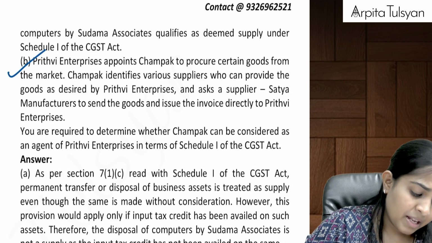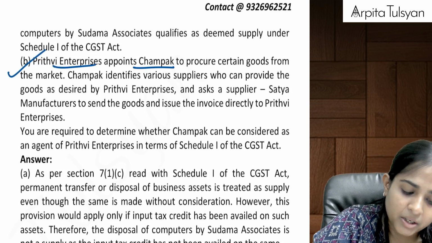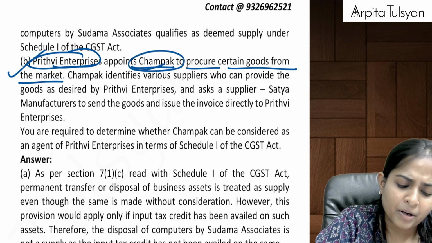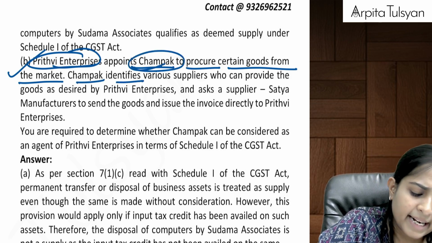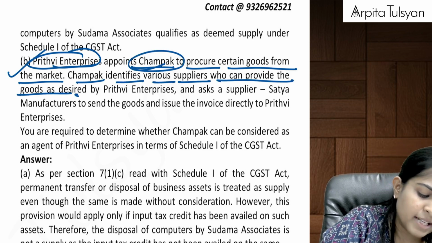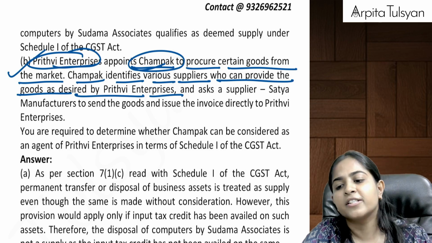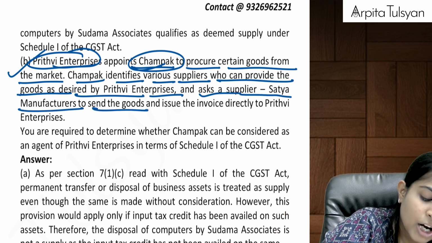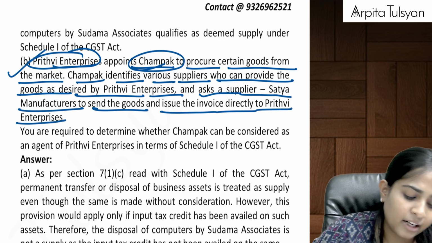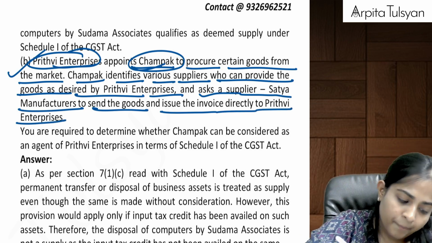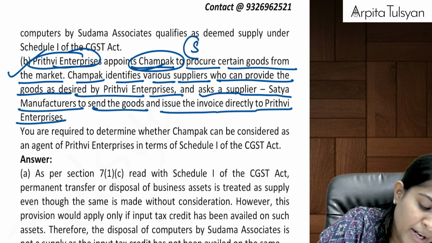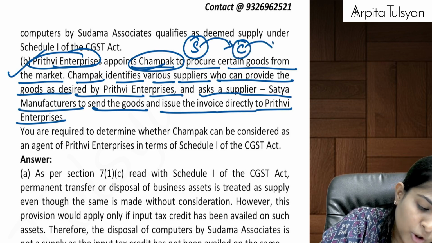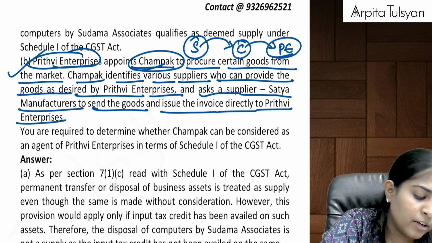Then the next one. Prithvi Enterprises appoints Champak to procure certain goods from the market. Okay, so Prithvi Enterprises is appointing Champak, maybe an agent. The agent identifies various suppliers who provide the goods as desired by Prithvi Enterprises. So I wanted to purchase the goods, for that I appointed an agent, and he asks a supplier, Satya Manufacturers, to send the goods and issue the invoice directly to Prithvi Enterprises. Okay, so basically Satya Manufacturers is selling the goods to Champak, to Prithvi Enterprises. But see how the invoicing is done.